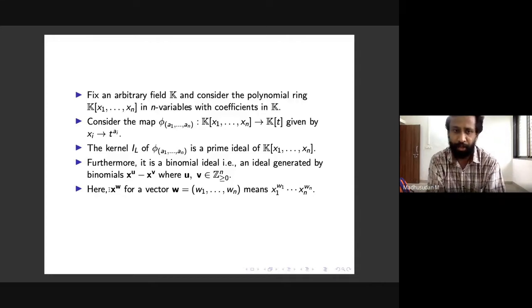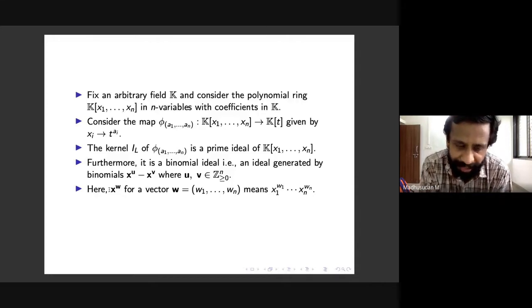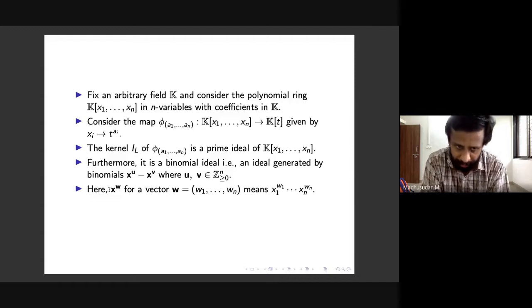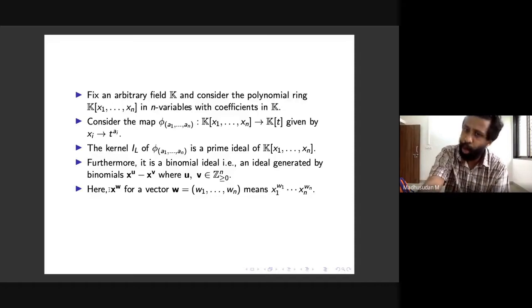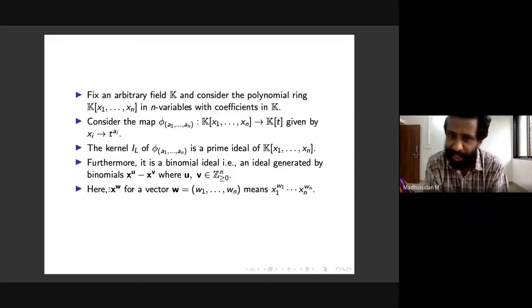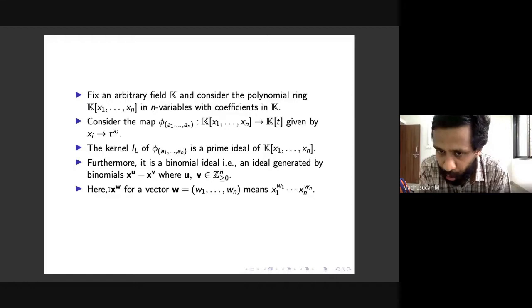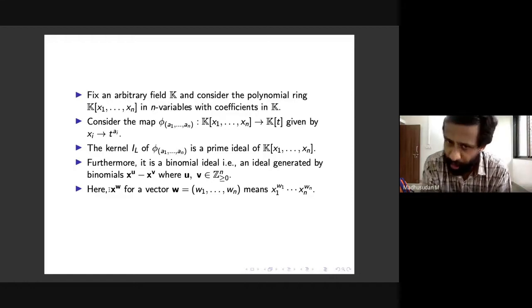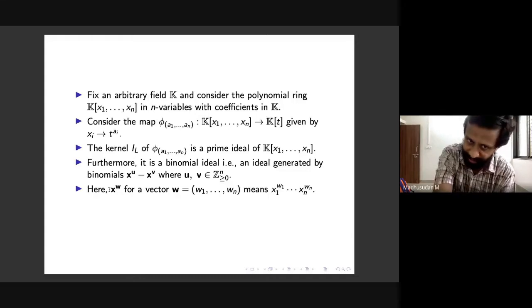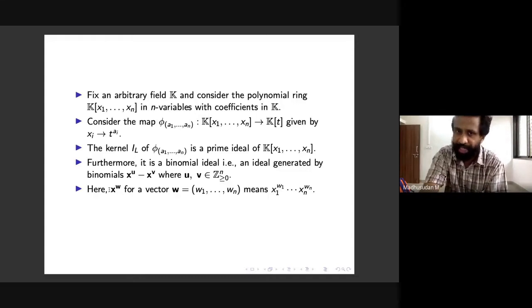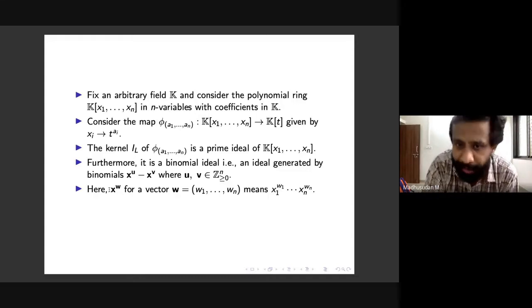If you write boldface x to the boldface w for some vector w1 to wn, we mean the monomial x1 to the w1 multiplied by x2 to the w2 and so on to xn to the wn. So this is a shorthand for that, and it is used in various textbooks. With this notation, the binomial part makes sense now: this is an ideal generated by binomials.